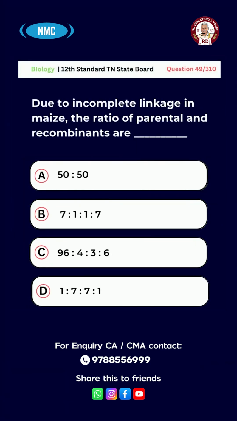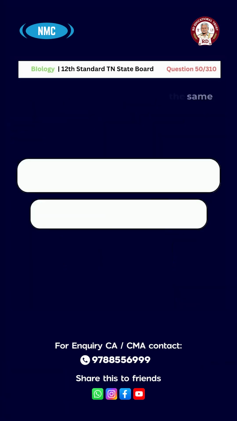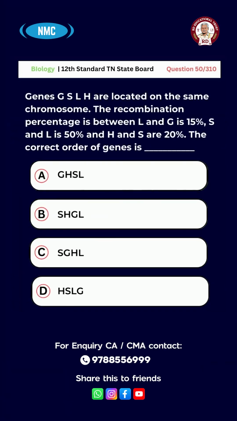Question number 49. Due to incomplete linkage in maize, the ratio of parental and recombinants are option A 50:50, B 7:1:1:7, C 96:4:3:6, D 1:7:7:1. And the right answer for this question is option B, 7:1:1:7. Question number 50. Genes G, S, L, H are located on the same chromosome.